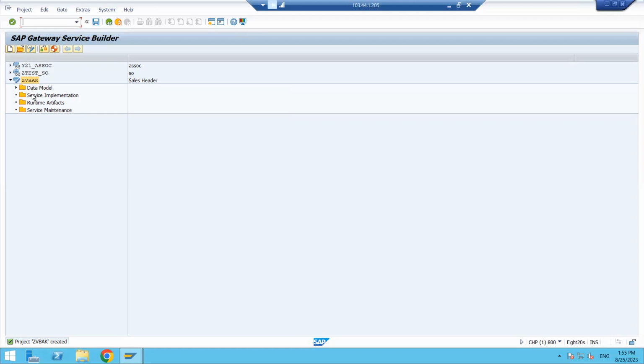Under this one, it is showing 4 folders. Okay, 4 folders. So what is the first one? This is the data model. Data modeling means we need to declare the work areas or internal tables, whatever we are using in our real-time logic. So all those things we have to do here only, the data modeling. We have to model it. Okay, model means this is one structure. It will be one structure.